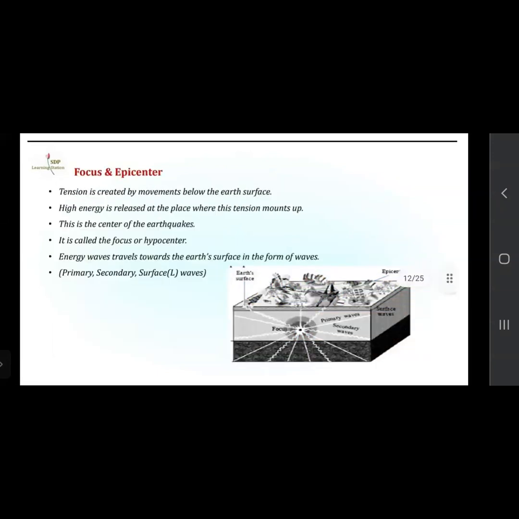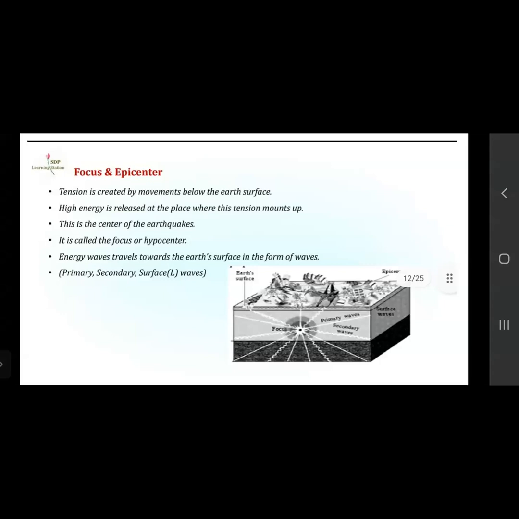Now focus and epicenter. What is it? Tension is created by movements below the Earth's surface. When the tension is created by movements below the Earth's surface, high energy is released at the place where this tension mounts up. This is the center of the earthquake.